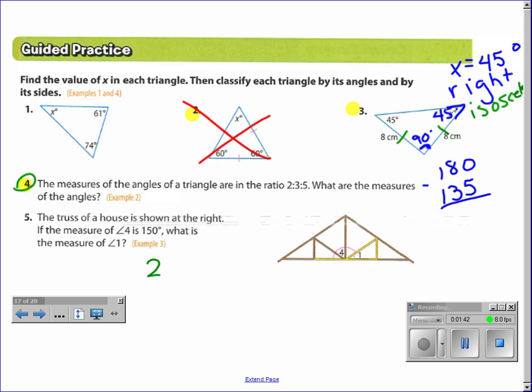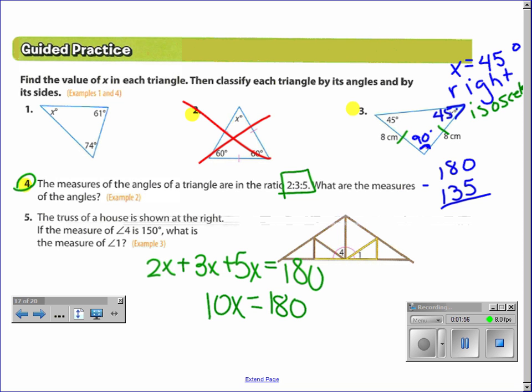So we have 2x plus 3x plus 5x equals 180. Because of this ratio, this is how we can set it up. Combine like terms, and we'd have 10x equals 180. Divide by 10, divide by 10, and x equals 18.